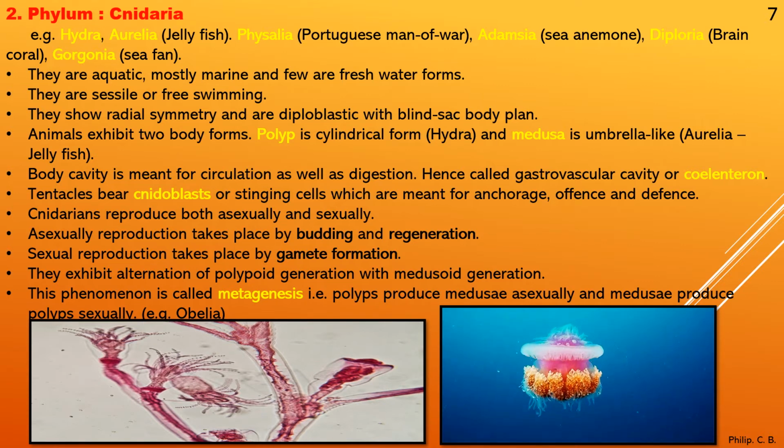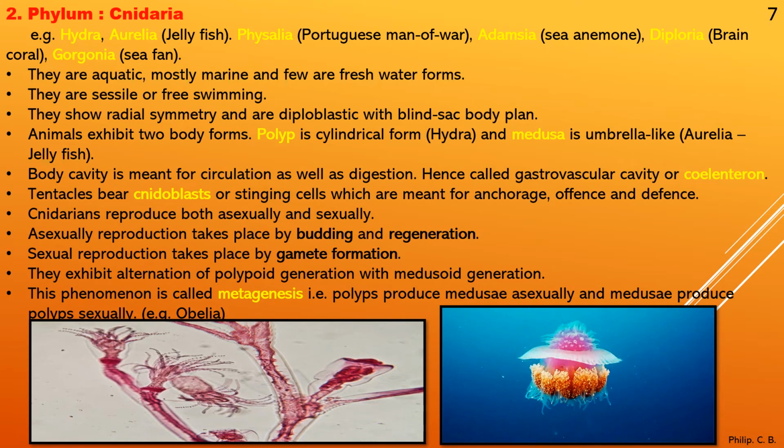In asexual budding, for example in Hydra, a small bud starts to grow, separates from the mother body, and that part grows into a fully grown new individual. Regeneration is where a part of the animal body can grow into a new individual, or the part can be regrown. Next point, sexual reproduction takes place by gamete formation. As I told, sexual reproduction is by gametes which fuse and fertilization occurs.